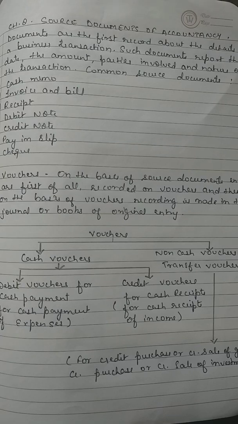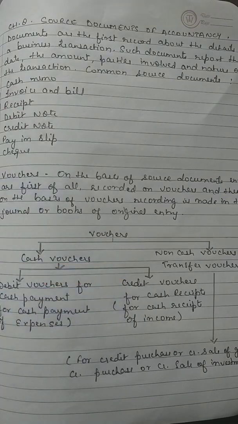Okay. Debit vouchers are prepared for transactions of cash payments such as cash payment for expenses, that is salaries, rent, cash purchase of goods, cash purchase of investment, cash purchase of fixed asset, cash payment to creditors, and for depositing cash into bank also. Then we move ahead to credit vouchers.